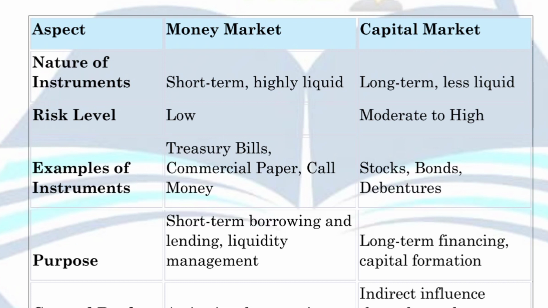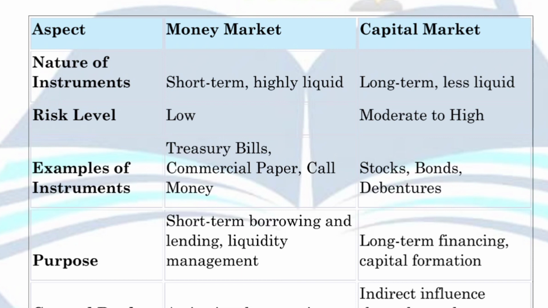But on the capital side, if we are dealing with the capital market, then the main purpose is long-term financing as well as capital formation. So this is a different point. You can say that this is not the meaning, this is the main purpose. The main purpose of the money market looks like the meaning of the money market. But on the other side, the capital market has a different purpose. Why? Because they deal with long-term securities, and the main goal of using these securities is capital formation, or increasing investments and getting a high rate of return.